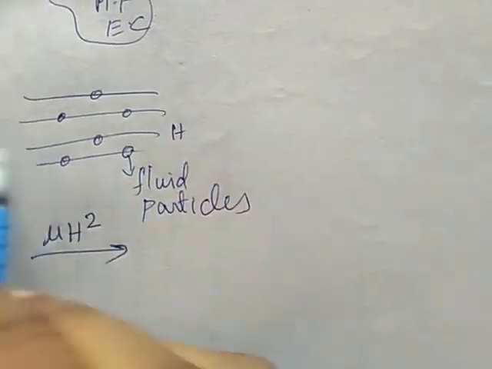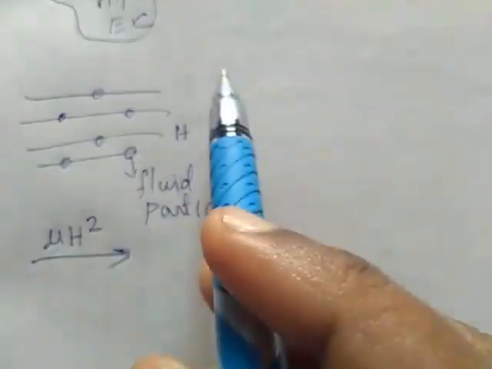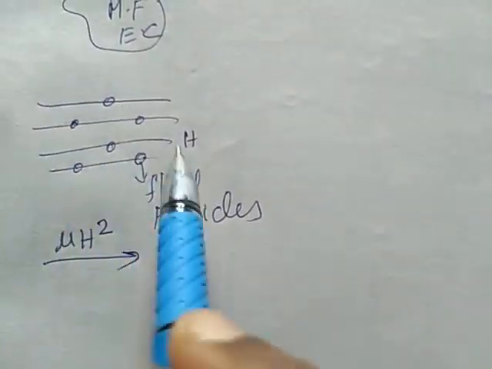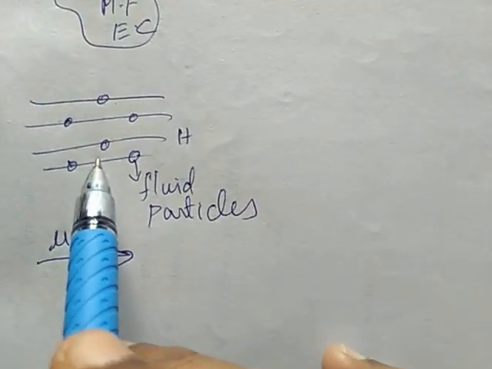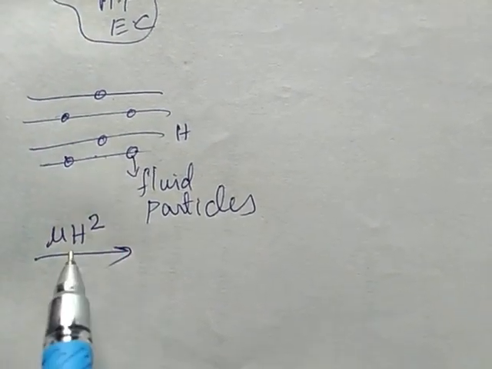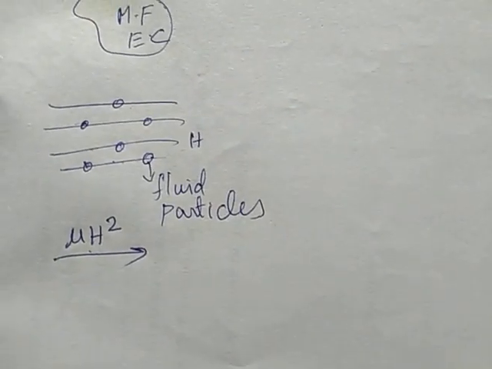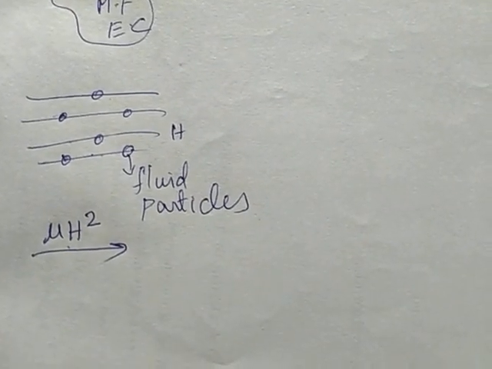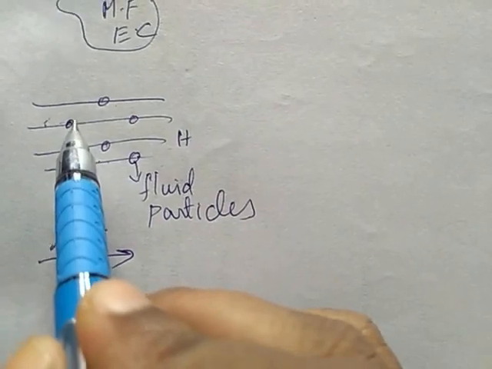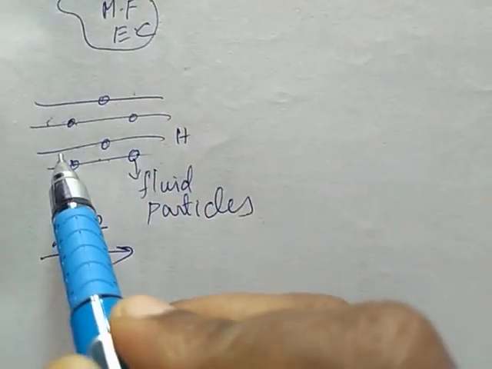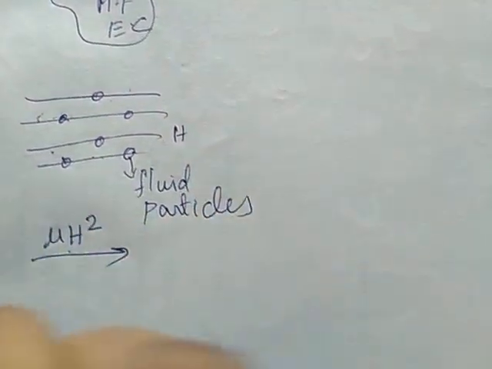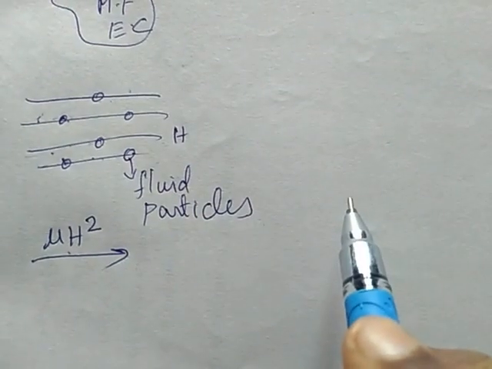On the magnetic field lines, we are considering fluid particles. These fluid particles experience a force of mu H square in the direction of the magnetic field lines. That is, the fluid particles on the magnetic field lines are stretched in the direction of the magnetic field lines.